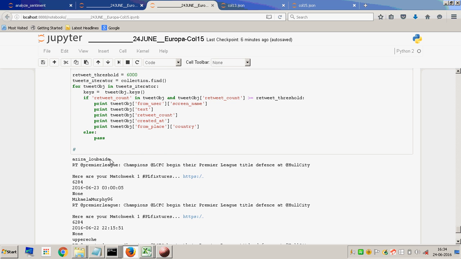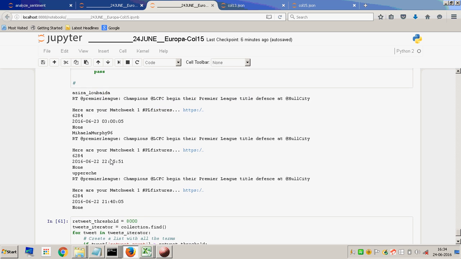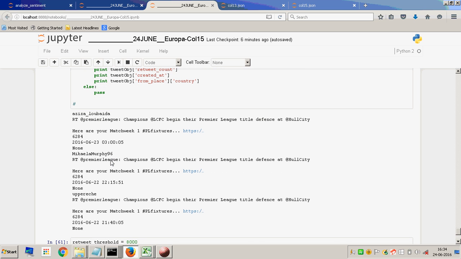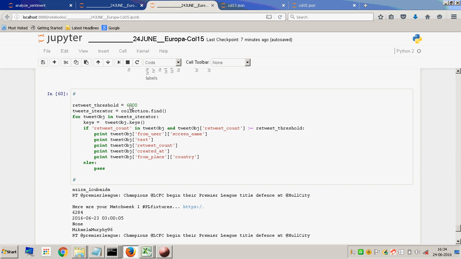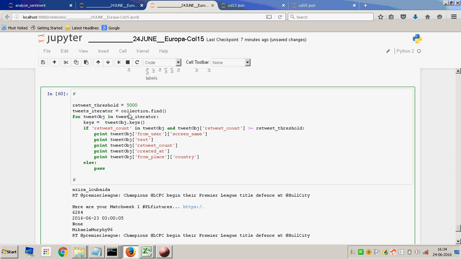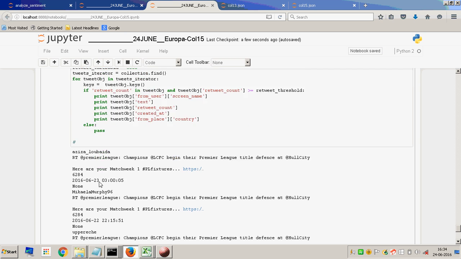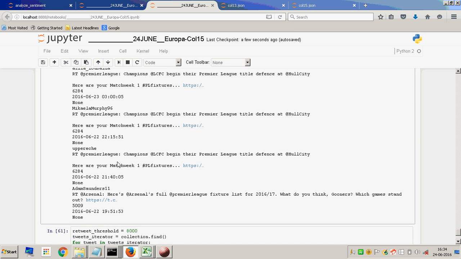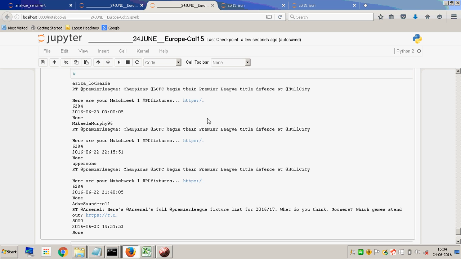Now this is interesting. How many times has a tweet been retweeted, and who is retweeting that particular tweet? How popular is a tweet? Let's say we look at anything which gets retweeted more than 5,000 times. Up here is the retweet threshold. Let's see how many turn up, and we get these many: 1, 2, 3, 4.